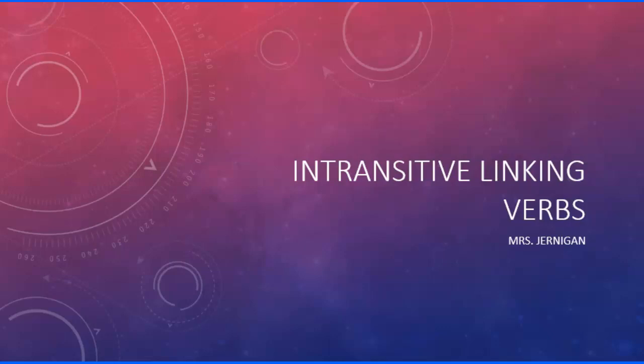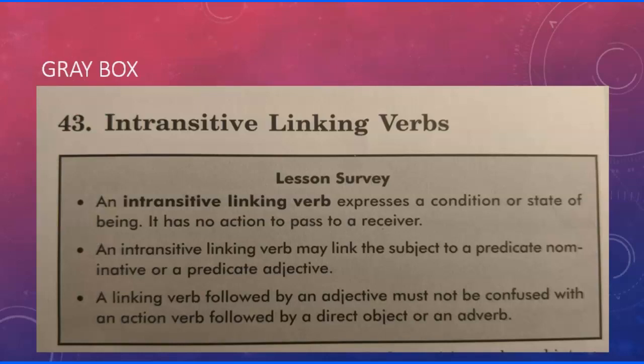So anyway, let's open up to page 199 and begin with the gray box. If you do not have your book for some reason, I do have the gray box right in front of you on the screen. An intransitive linking verb expresses a condition or state of being. It has no action to pass to a receiver.